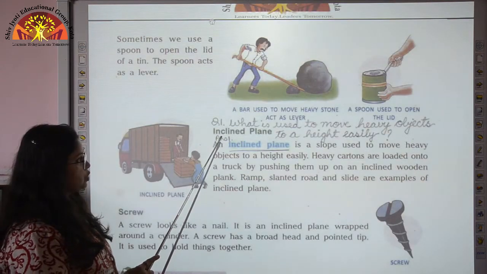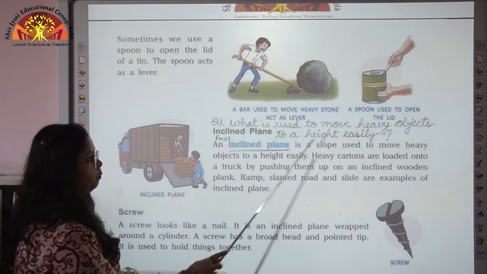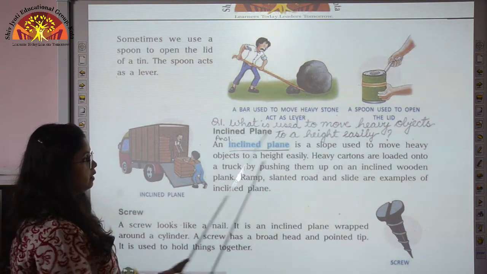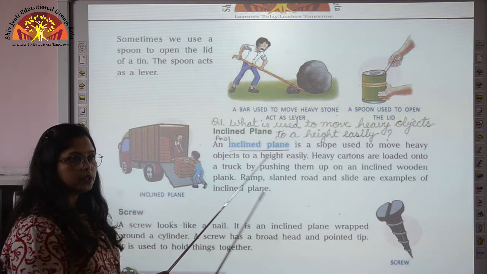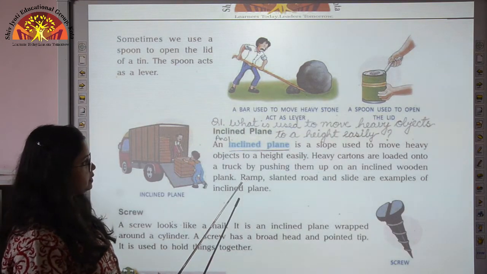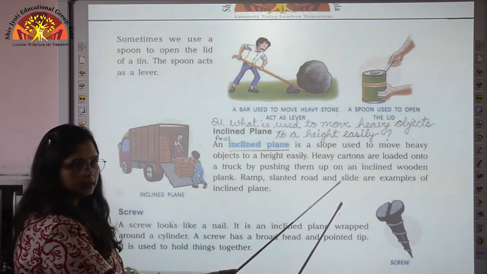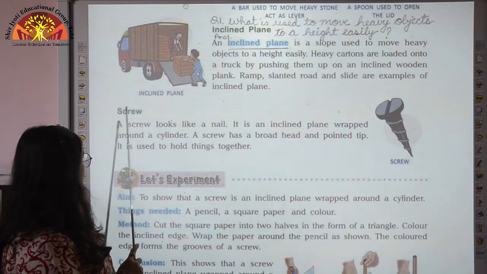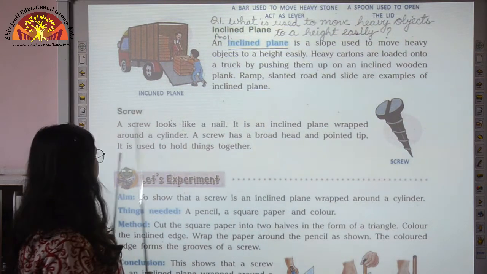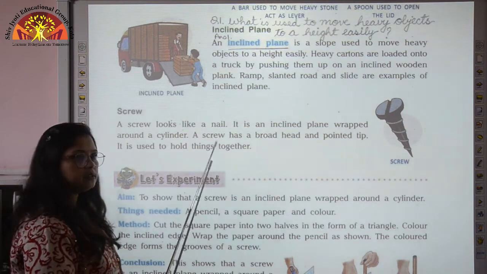Second type of simple machine is inclined plane. So children, inclined plane is a slope which is used to move heavy objects to a height easily. So whenever we need to move heavy objects to a height, we use inclined plane. And some of the examples are ramp, slanted road and slide. Now another type of simple machine is a screw. It looks like a nail and it is an inclined plane wrapped around a cylinder. It helps to hold things together.